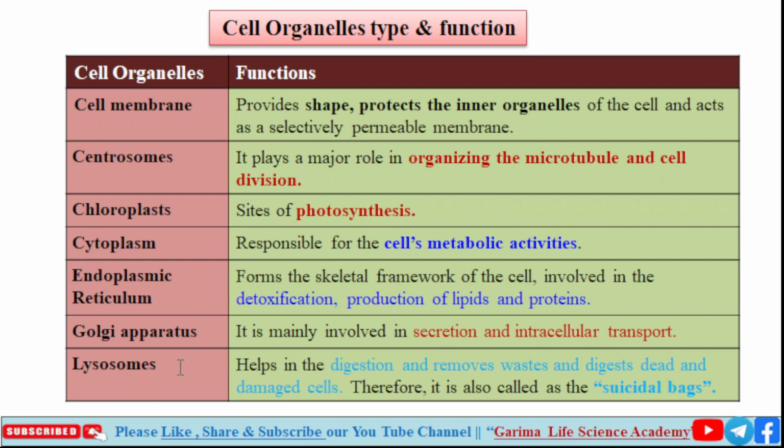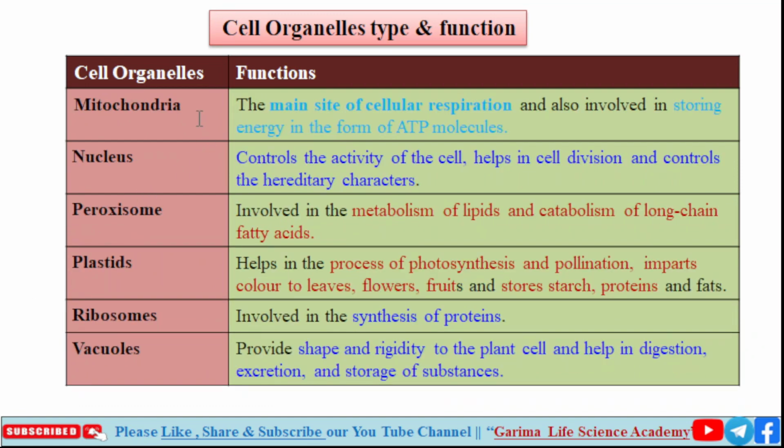Sixth organelle is lysosome. Lysosomes help in digestion and remove wastes. They digest dead and damaged cells. Therefore, it is also called a suicidal bag, because it digests and removes waste products and damaged cells.